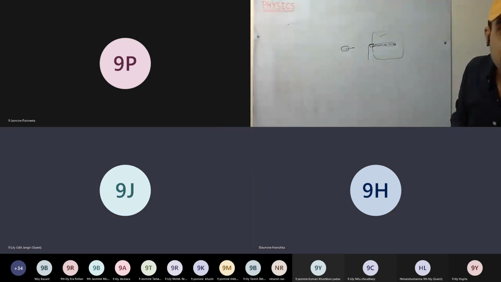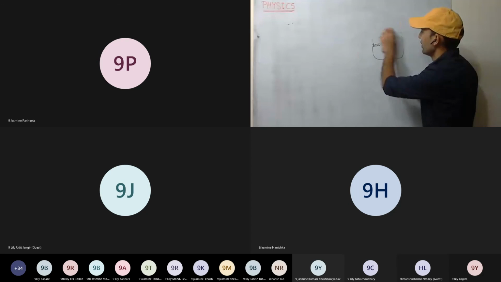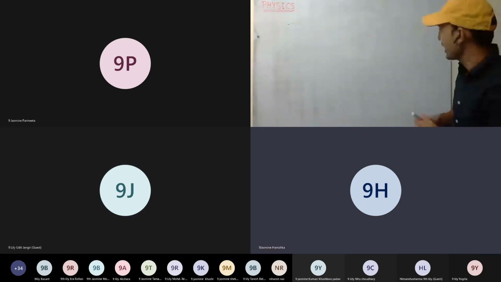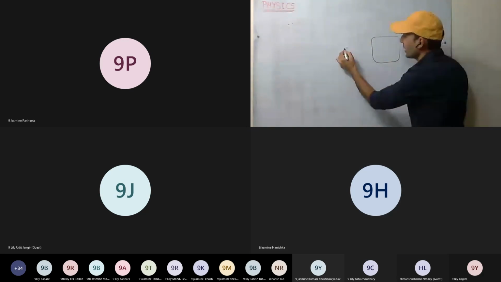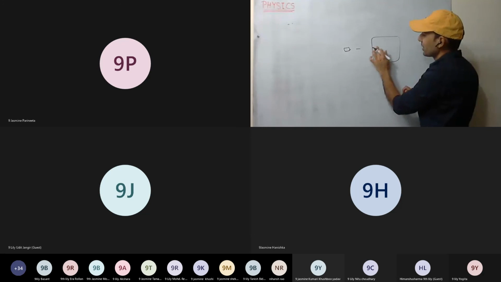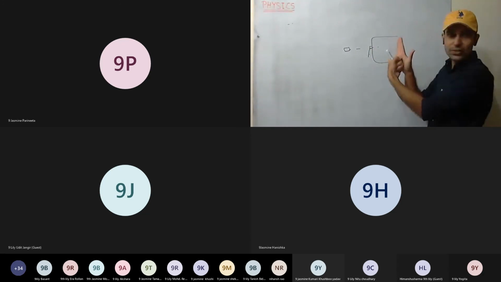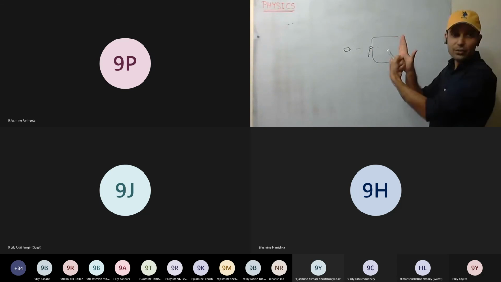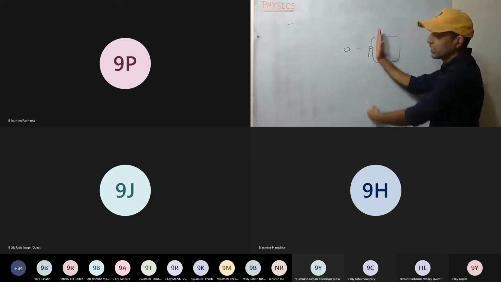Sir, if the bullet will drop, then what will be the reaction? Okay, see a drop. In that case, for example, this is a very, very strong body. The bullet came, it doesn't enter. It just hits and drops. So what happens? As it applied force, there was reaction force, the same reaction force in this direction. So its velocity becomes zero at that instant. Now, because of gravity, it drops.